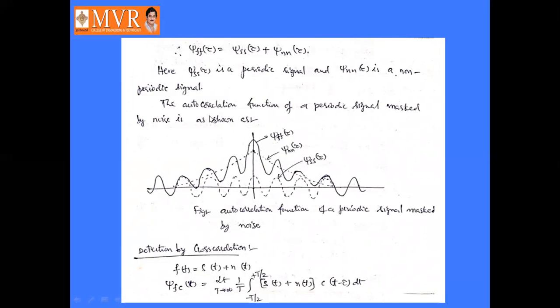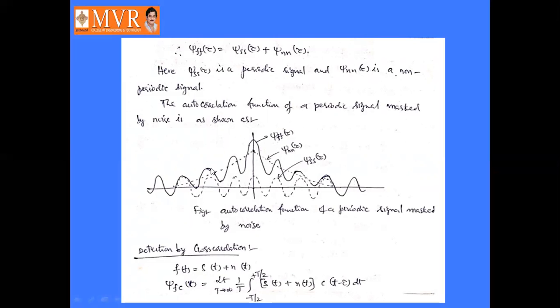The autocorrelation function of a periodic signal masked by noise is as shown here.